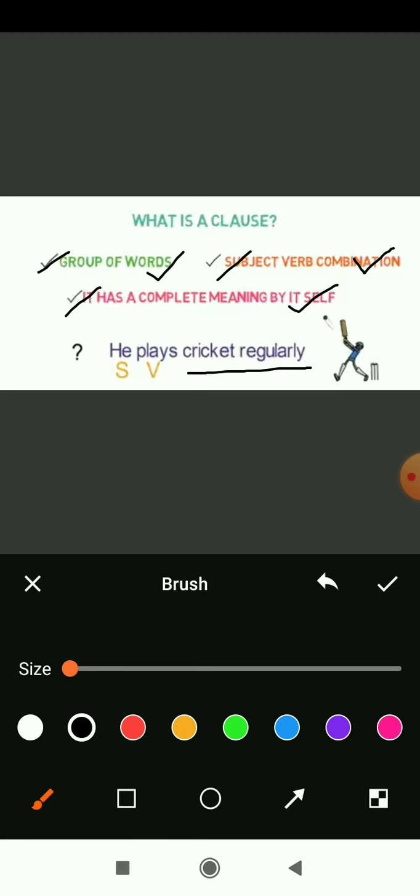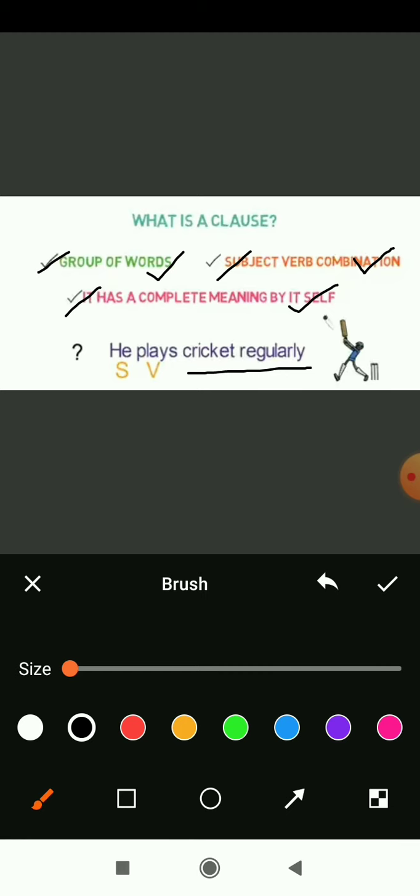So what is the subject here in the sentence? Yes, he, masculine, it is a subject. Plays, verb. Which verb is it? Singular or plural? Yes, it is a singular verb. Cricket regularly. Yes, he plays cricket regularly.